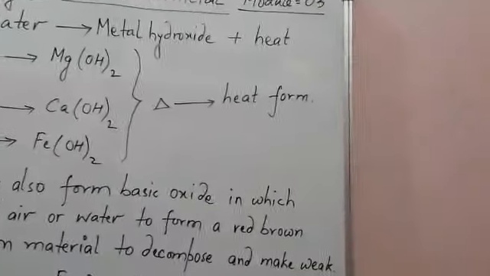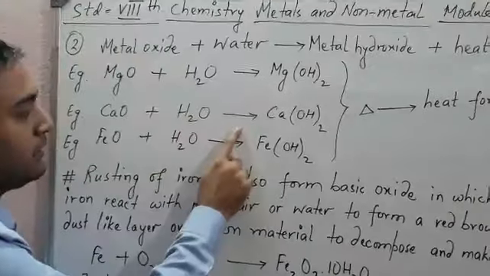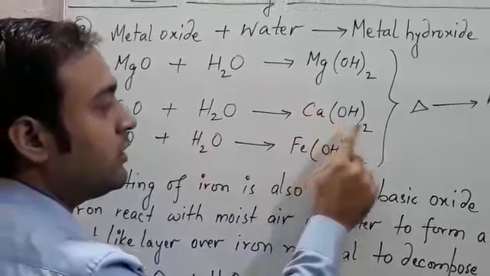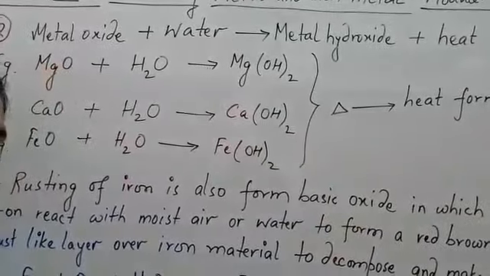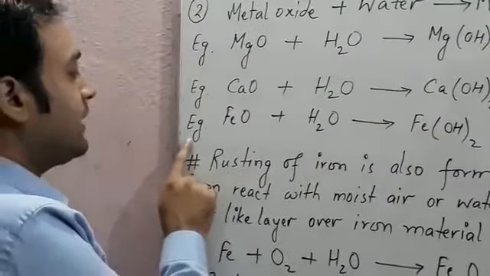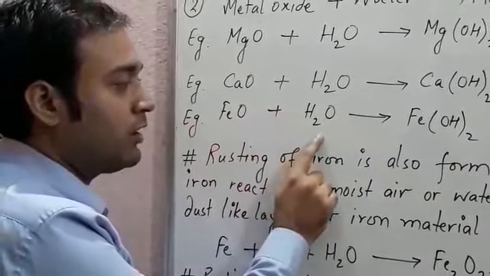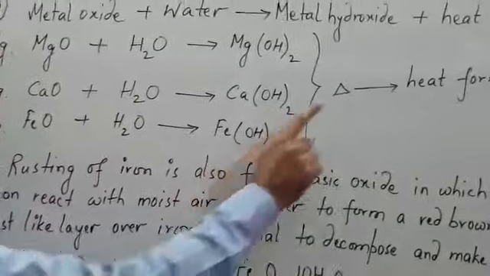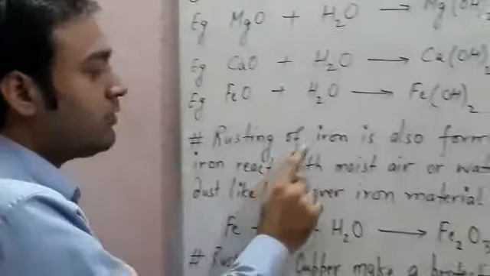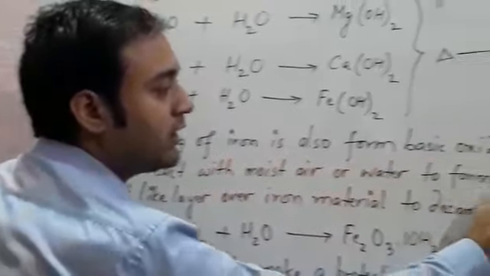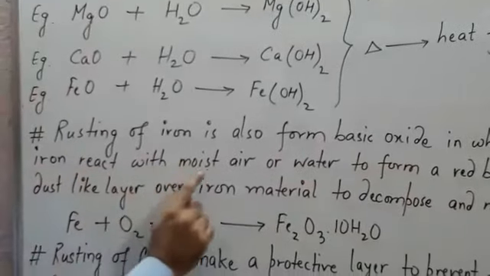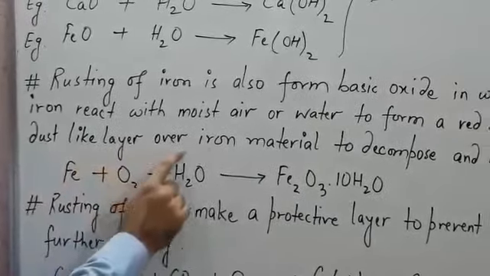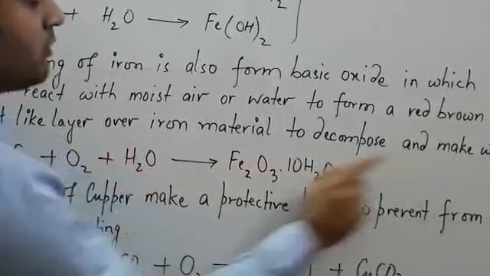Okay, next example is calcium oxide reacts with water, H2O being the chemical formula of water, then calcium hydroxide is formed with a small amount of heat released. Okay, next example, iron oxide reacts with water, then iron hydroxide is formed, with heat. Next, rusting of iron is also a basic oxide, in which iron reacts with moist air or water to form a red brown dust-like layer over the iron material, which decomposes it and makes it weak.